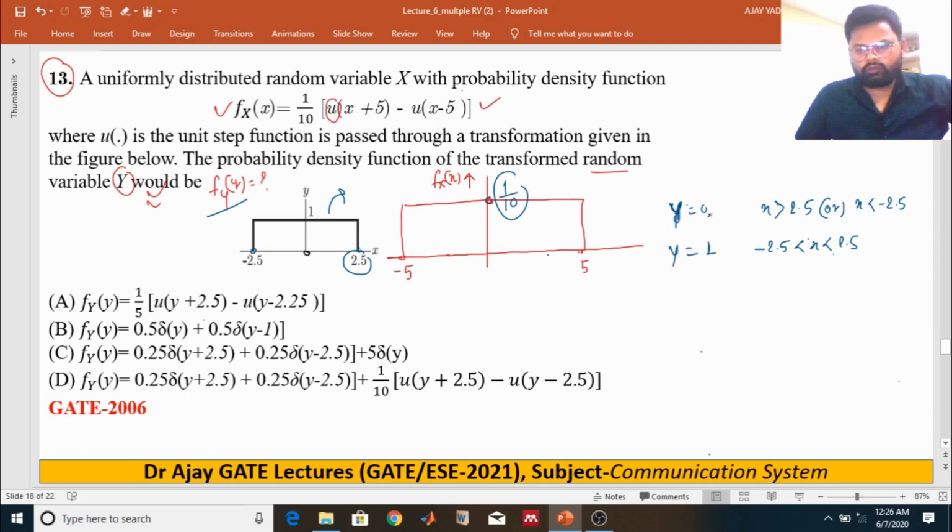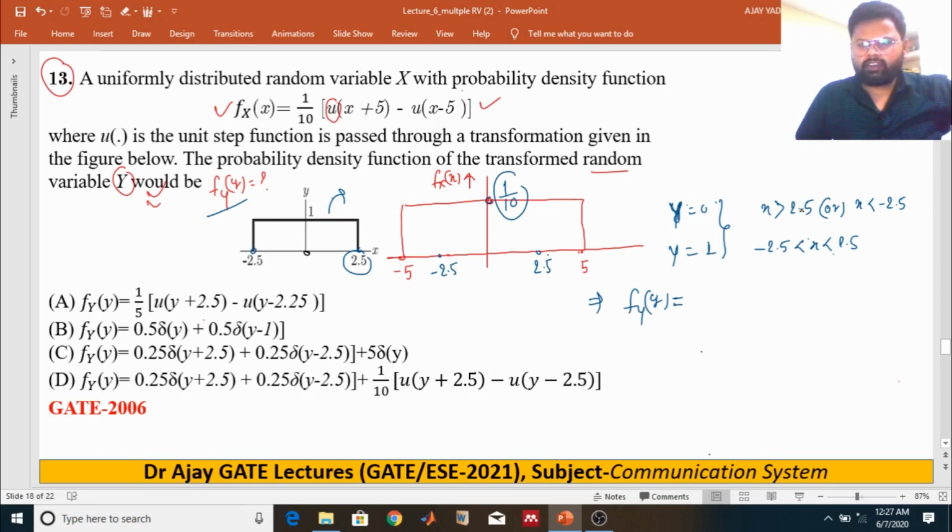According to the conditions of x, we can define the value of y corresponding to the value of x, right? So how do you get the probability of y? At this instant we are just considering minus 2.5 and 2.5.